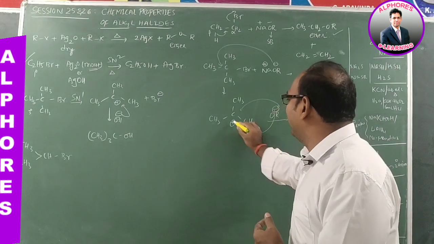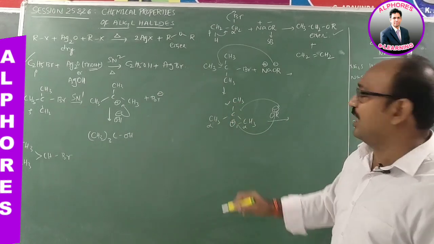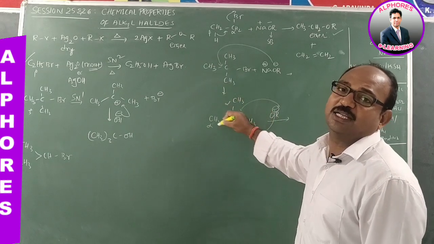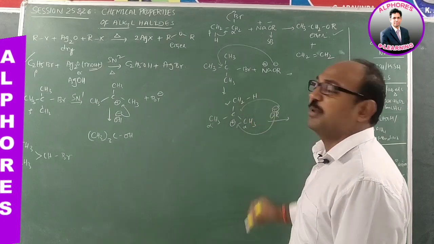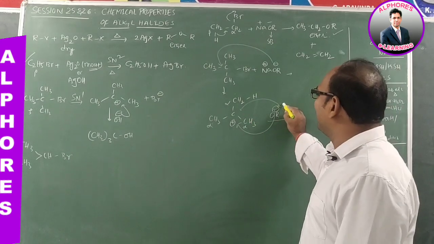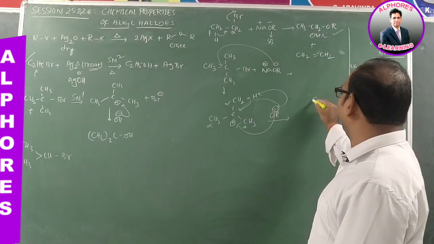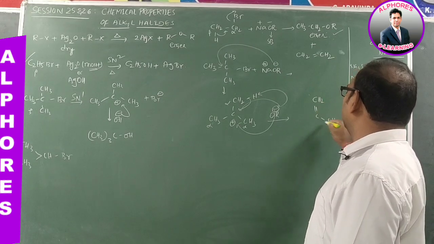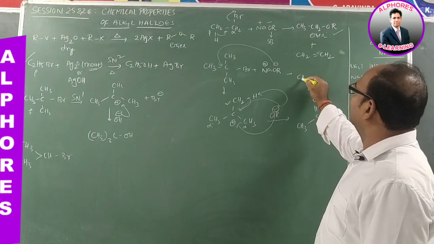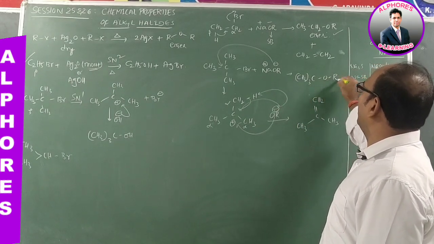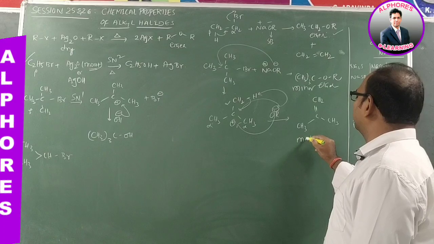With respect to this positively charged carbon, these 3 carbons are called alpha carbons, and there are 9 alpha hydrogens. Each alpha carbon has 3, so there are 9 alpha hydrogens in all. These 9 alpha hydrogens are involved in hyperconjugation. That's why OH minus comes and abstracts a proton from here, and the electrons go back. Then the product we get is the elimination product. So the elimination product is this one. If it were substitution, which product would we get? (CH3)3C-OR, the ether, the substitution product. This one is the minor product and the elimination product is the major product.